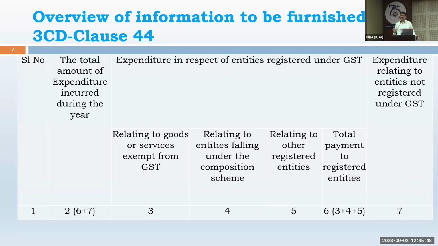Yes, sir, in case of big companies, sometimes the accounting system doesn't give a report with regard to whether the particular expenditure is coming under GST, non-GST, and whether it is under the composition scheme. Proper segregation is not available. So is it possible to give a disclaimer clause?